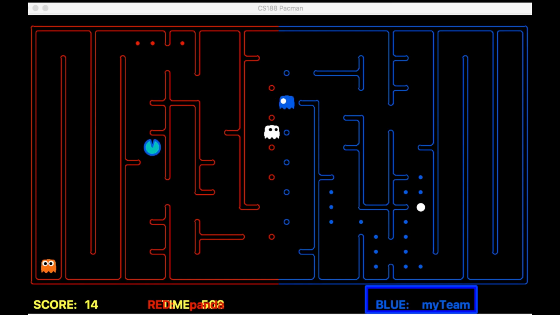Demo 5 is about when to return. When the number of dots is less than 2 on the enemy side of the map, our agent will go back to our side. Moreover, when none of the food left is in the same area, the agent far from that area will go back to our side in advance to defend. The strategy is time-saving, which gives our agent more time to defend.